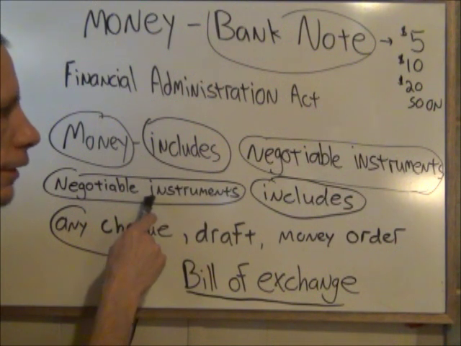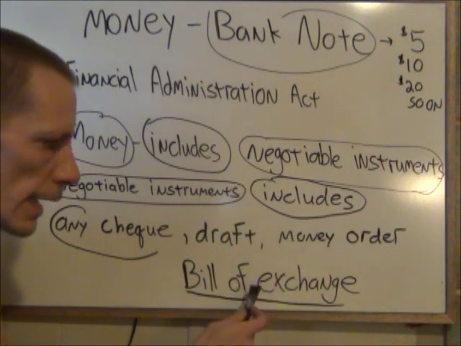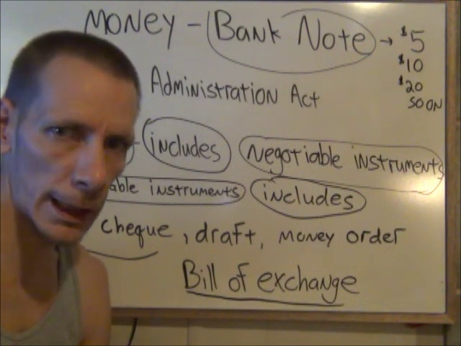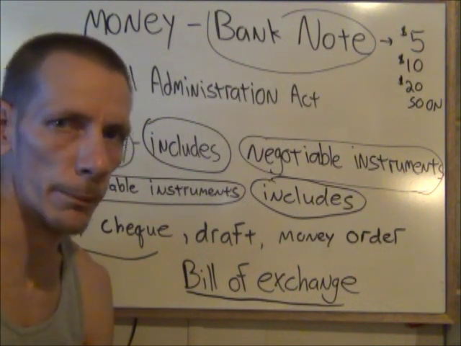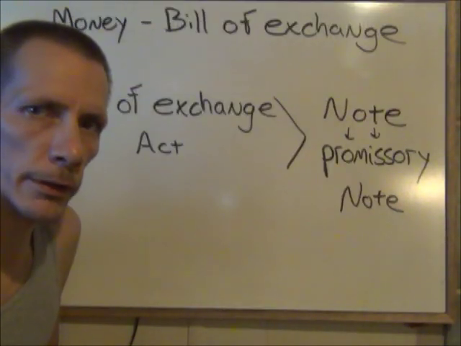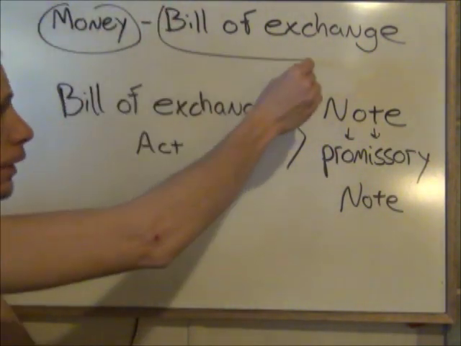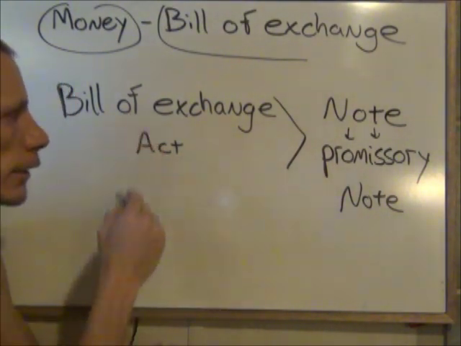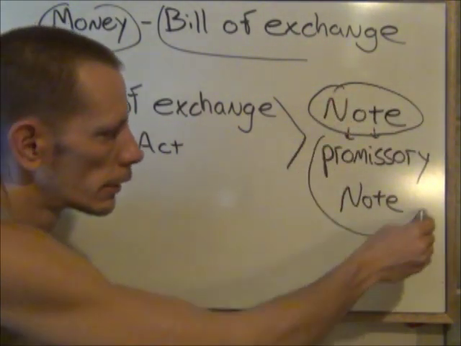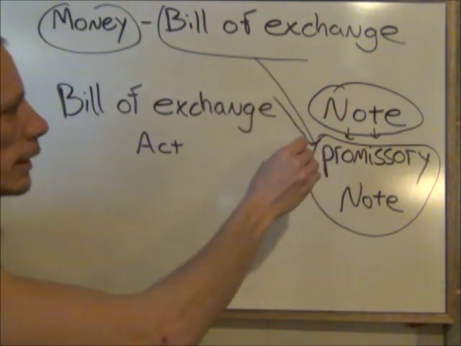And negotiable instruments are, as the list follows: any check, any draft, any money order, any bill of exchange, and the code actually says, and any other similar instrument. So it leaves open a broad range of what money is. So according to the Financial Administration Act, money is any bill of exchange. When you jump into the Bills of Exchange Act, you'll see that a note means a promissory note. So your bill of exchange, in the form of a promissory note, is actually money.